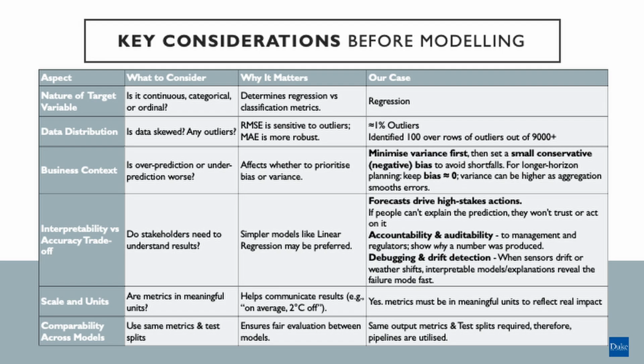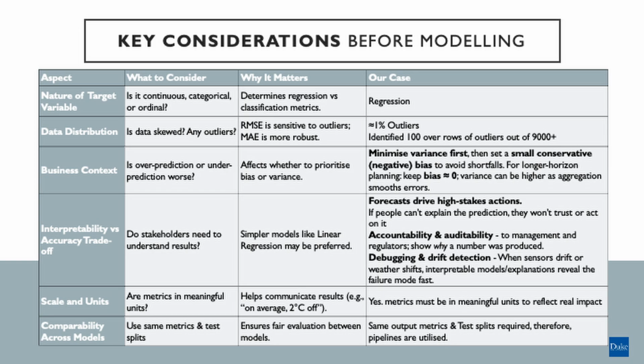Before selecting the algorithm, we pause for six key considerations. This regression task requires regression algorithms and metrics. We saw about 1% outliers, so we must monitor both RMSE and MAE while keeping an eye on the residuals near the extremes. In a business context, shortfalls are heavily penalized, so we choose a more conservative forecast, minimizing the variance and allowing a more conservative bias to avoid shortfall during uncertainty.